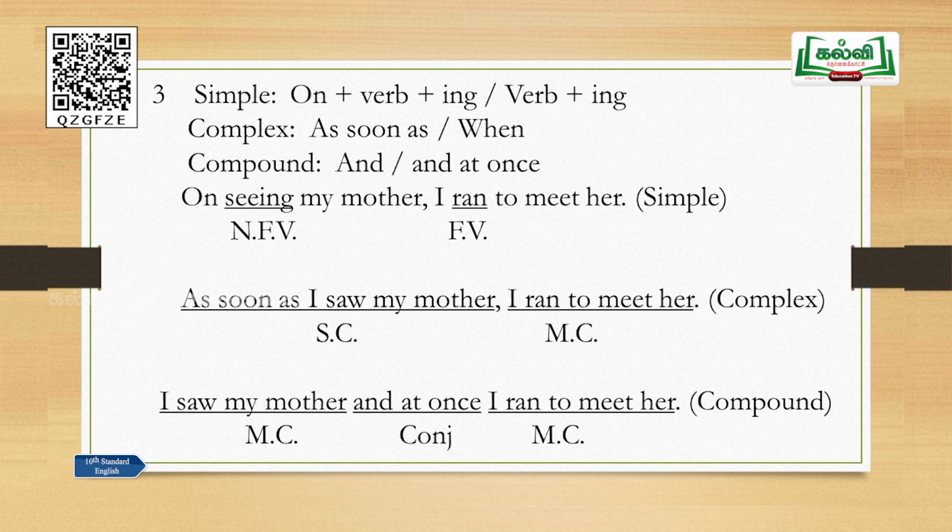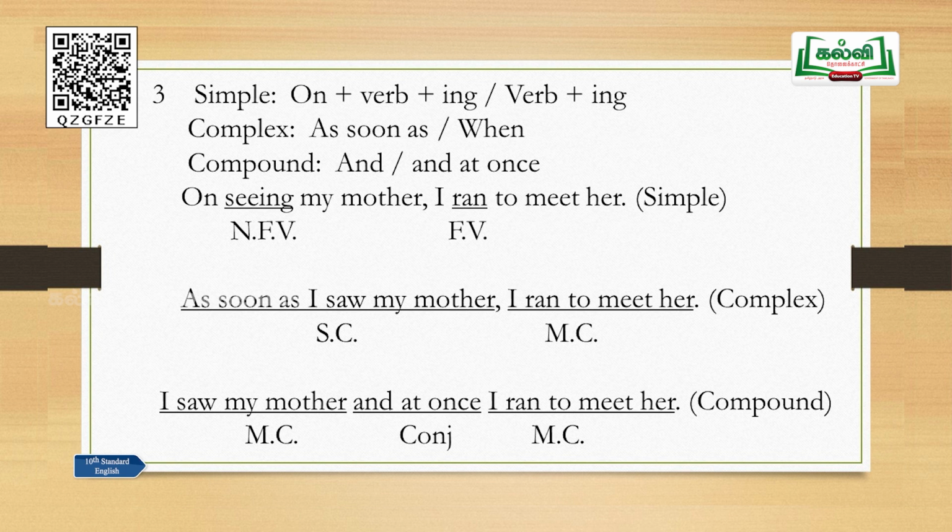On seeing my mother, I ran to meet her. Look at this sentence: on seeing my mother, I ran to meet her. The "seeing" is a non-finite verb and "ran" is a finite verb. So this is an example of a simple sentence. How can you change this into complex? Again, this non-finite verb is a phrase. The phrase has to be changed into a clause. That is, the non-finite verb has to be changed into a finite verb.